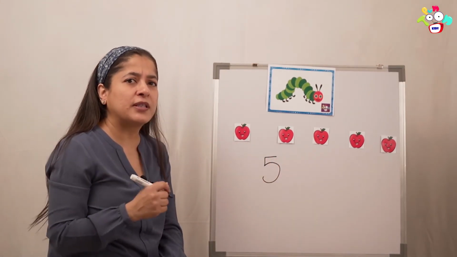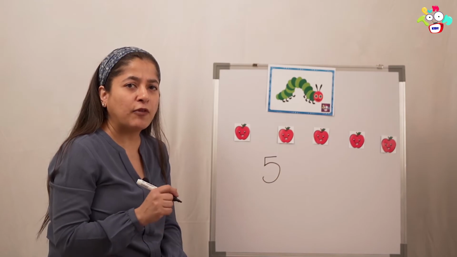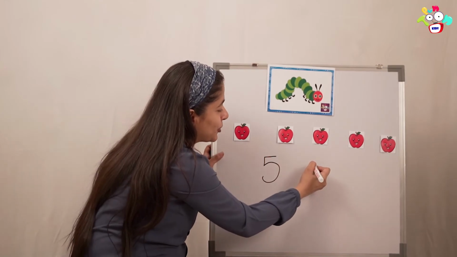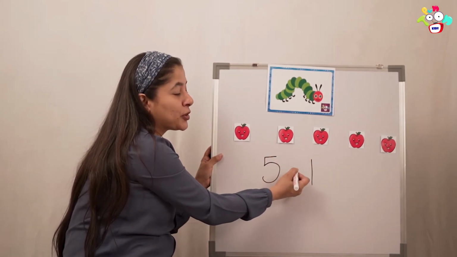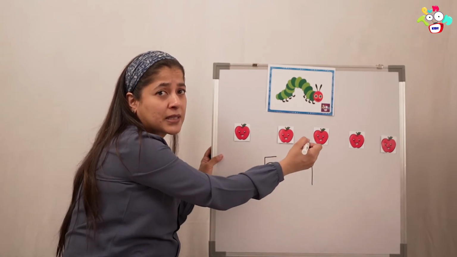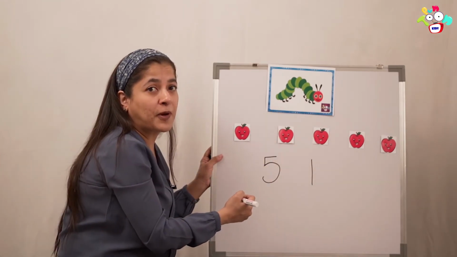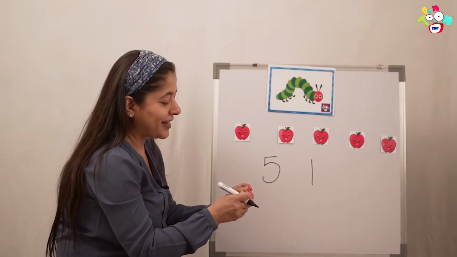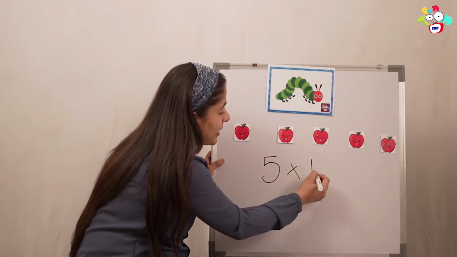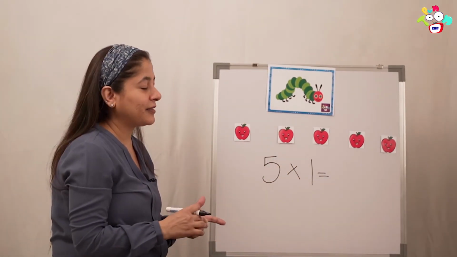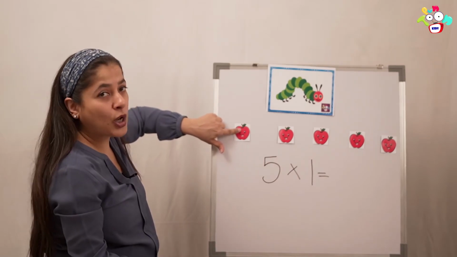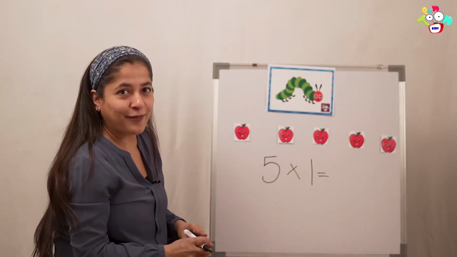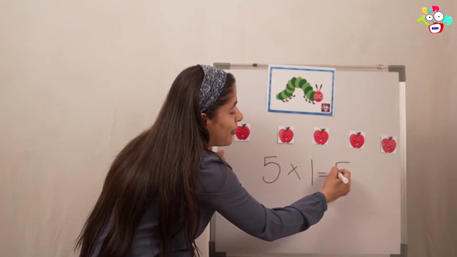And how many apples did he eat each time? Every time he went, how many apples did he eat? He ate one apple. So let's write 1. And what are we going to put here? Because we are not doing 1 plus 1 plus 1, we are doing multiplication directly. So the cross sign. Let's put the cross sign and write the answer. Let's count how many apples he ate in all. 1, 2, 3, 4, 5. So we're going to write 5.